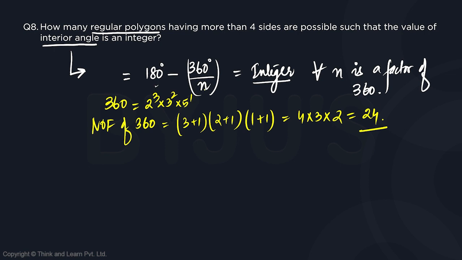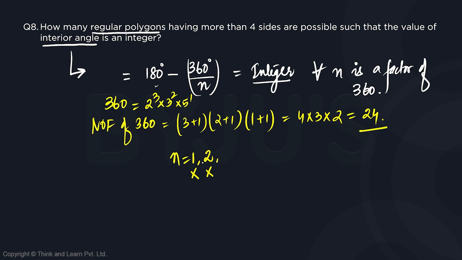Now, the thing is, we cannot have the value of interior angle as 0 degrees, right? So, out of all the 24 factors of 360, we won't be able to include all of them. So, what are the values that we cannot really take into consideration here? If we take n is equal to 1, it will become 180 minus 360, you will have a negative. So I can't take 1. Next, n is equal to 2, as in the other factor of 360 is 2. If I take 2, 180 minus 180 is going to be 0.